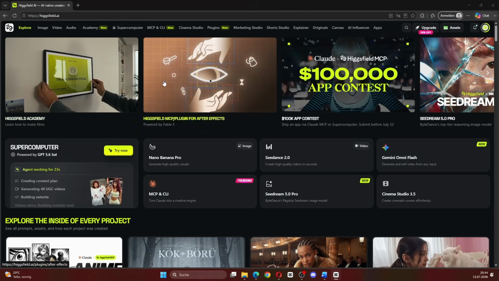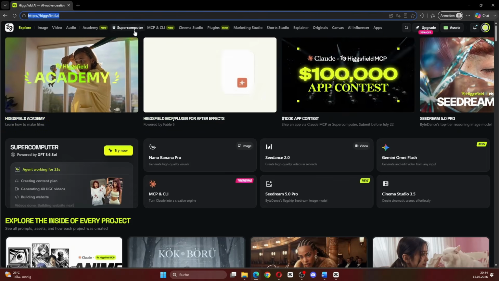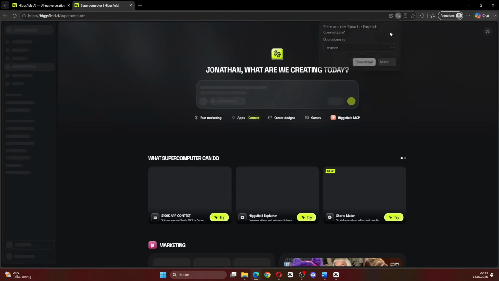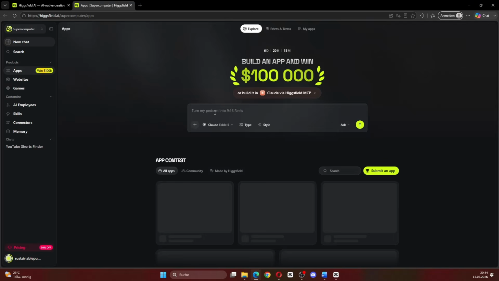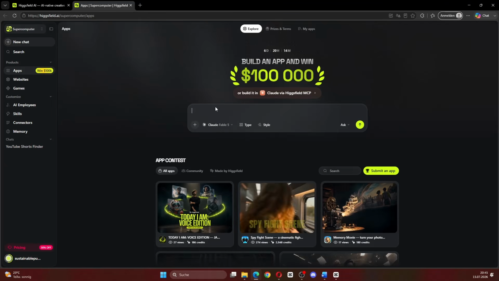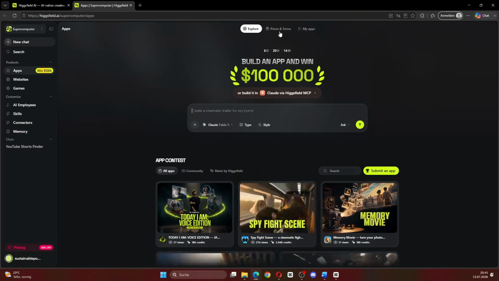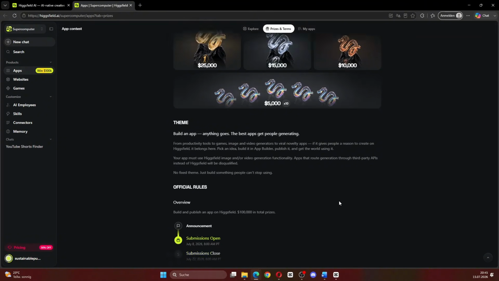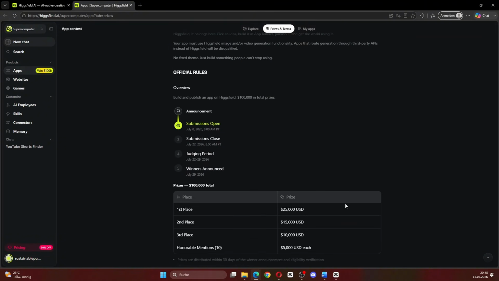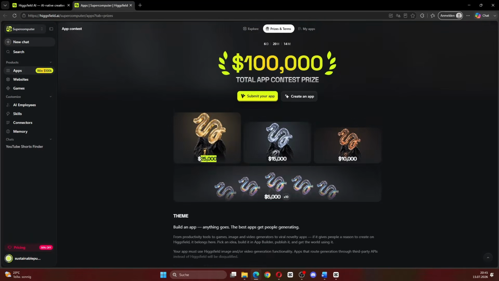To create the app, we are going to use Higgsfield AI. Inside Higgsfield, head over to Supercomputer. This is basically an AI workspace that can create many different things for us. If we open the app section, you can see that we can build an app directly inside Higgsfield. And the cool thing is that they are currently running a $100,000 app contest. So if you create an app, publish it, submit it to the contest, and people actually start using it, you can win a good amount of money.